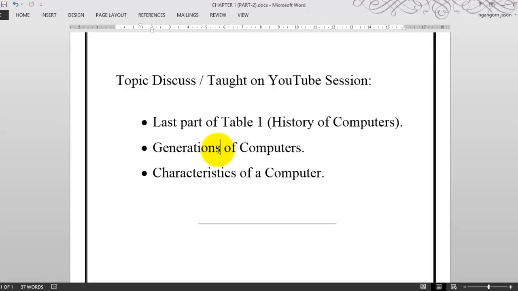And in the fifth generation, till now we are in this fifth generation. If somebody asks which generation we are in right now, we have to answer fifth generation. Maybe it will be asked in the exam. We are in the fifth generation, starting from the year 1989 till now.